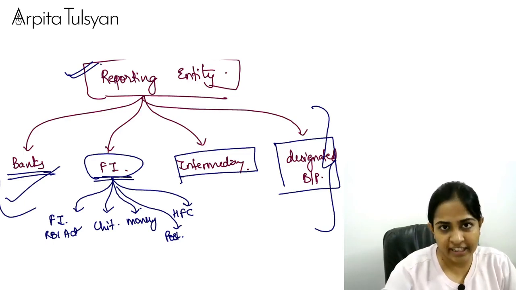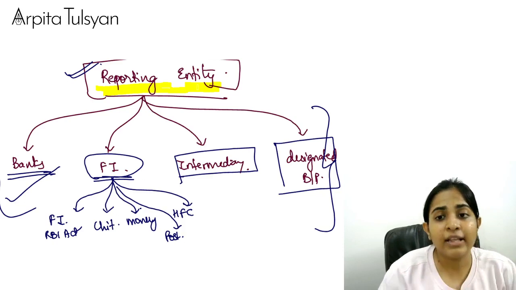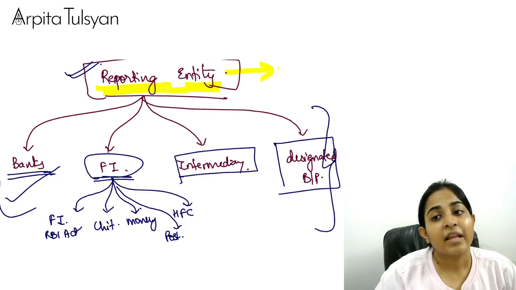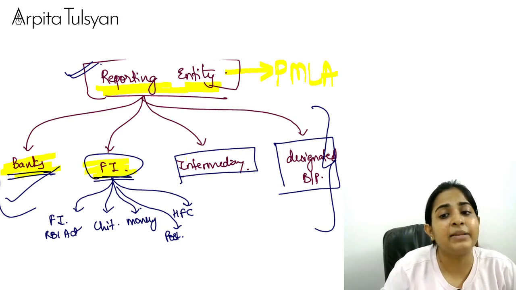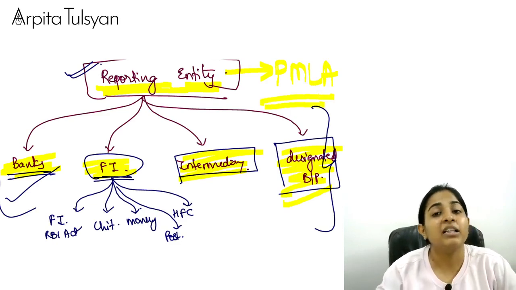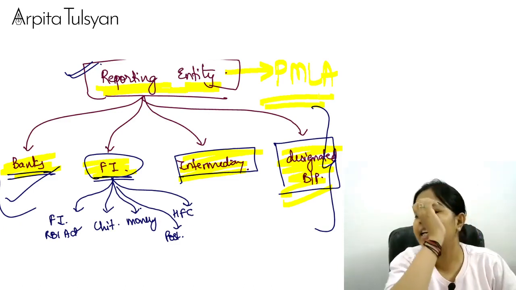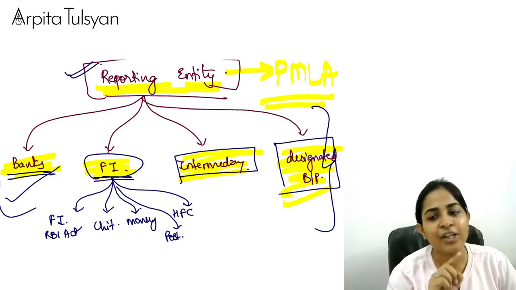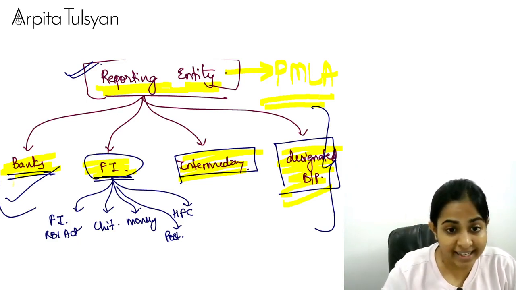Now, when we go further in the chapter, this reporting entity has been given a special place. This reporting entity has been given a specific designation. These people will have to follow some PMLA norms. Because they are dealing with finances, because they are dealing with money, or they are doing some high value transactions. So even they will come under the purview of PMLA. Okay, one very simple example. Initially, I had given you that example of depositing 5,000 rupees in a bank. Can I say we are using the bank to convert our illegal money into legal money? So now the bank is your reporting entity.